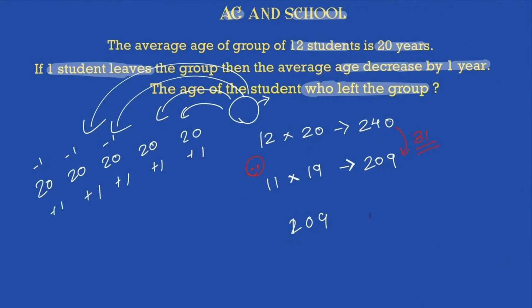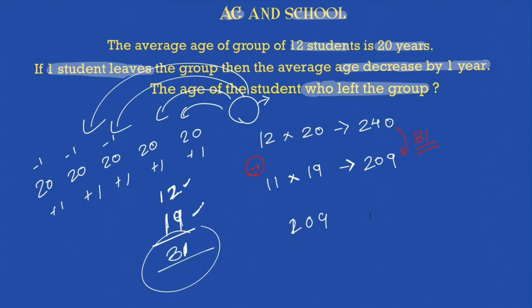Or you can say, he has given 12 ones, and he himself will be maintaining the average of 19, correct? And he has given this 12 extra to them, which he'll be taking back now. So his age will be 31, because he had kept the average of 19, and he has taken that extra 12 that he has given to the rest of them, so he will be having an age of 31. And that's how simple it is to approach such kind of problem.